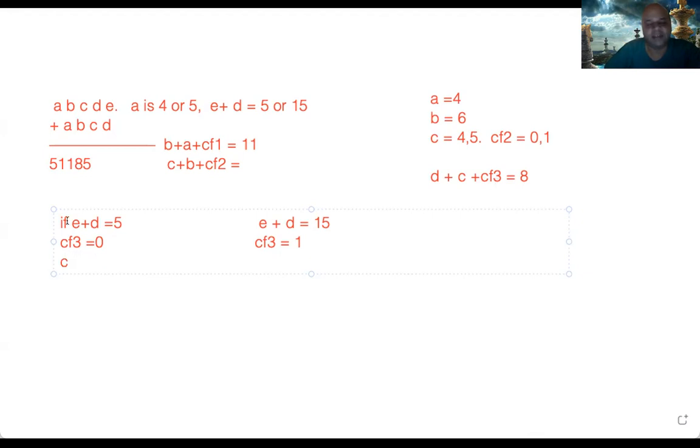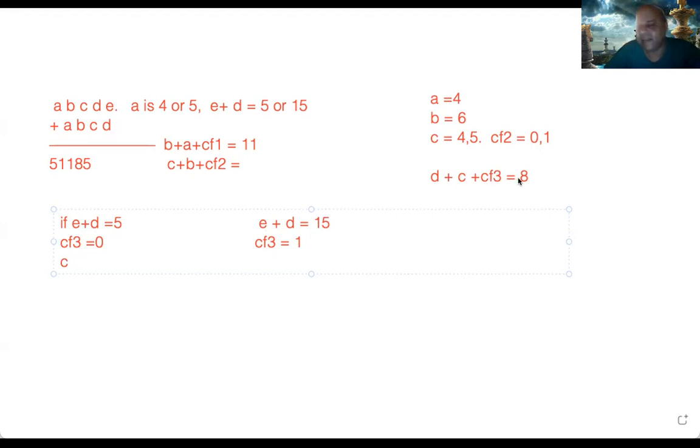Madhura, what we started with, we are seeing two possibilities. If E plus D is equal to 5, then by definition carry forward 3 is equal to 0. There is another possibility. If E plus D is equal to 15, then carry forward 3 is equal to 1. We'll see both the possibilities. I have not eliminated it. First one, I am just checking if E plus D is equal to 5. If carry forward 3 is equal to 0, then D plus C can only be 8.